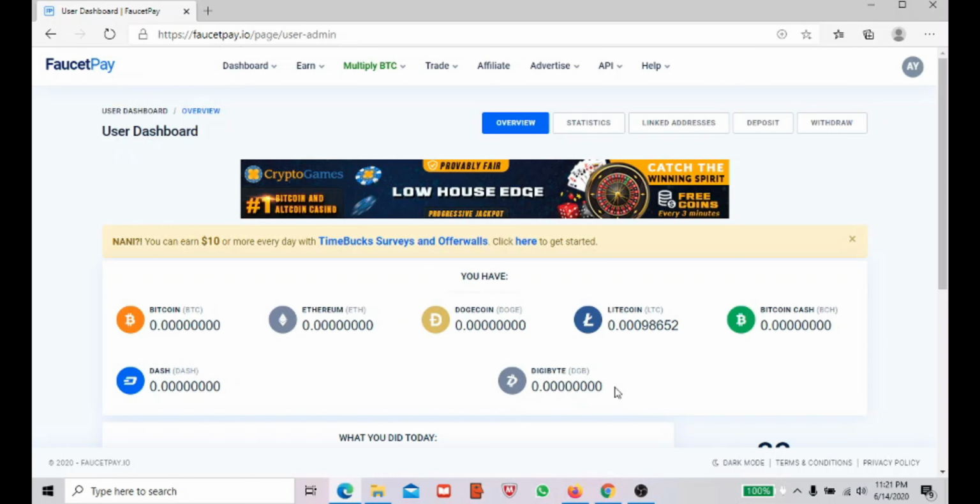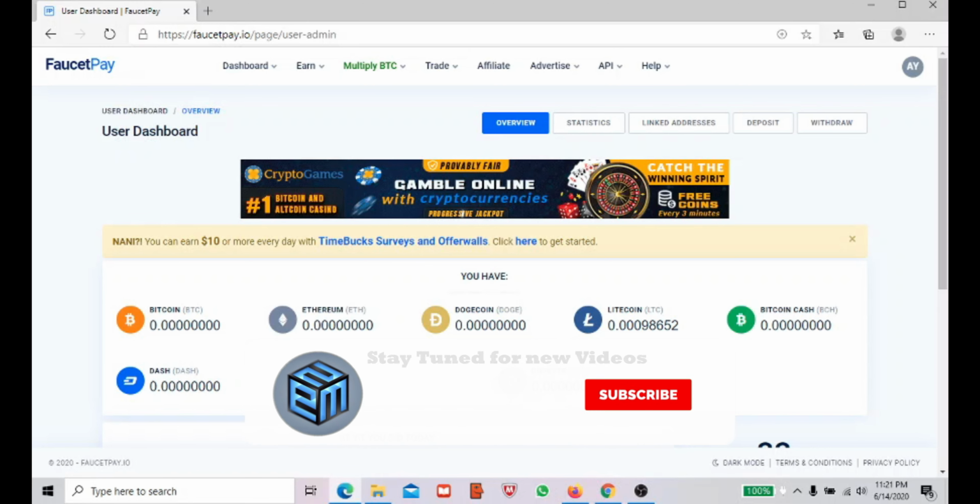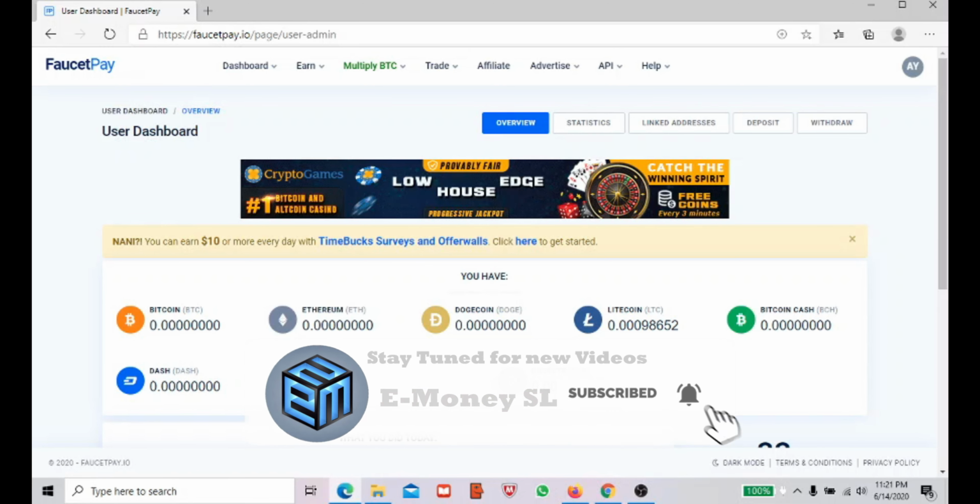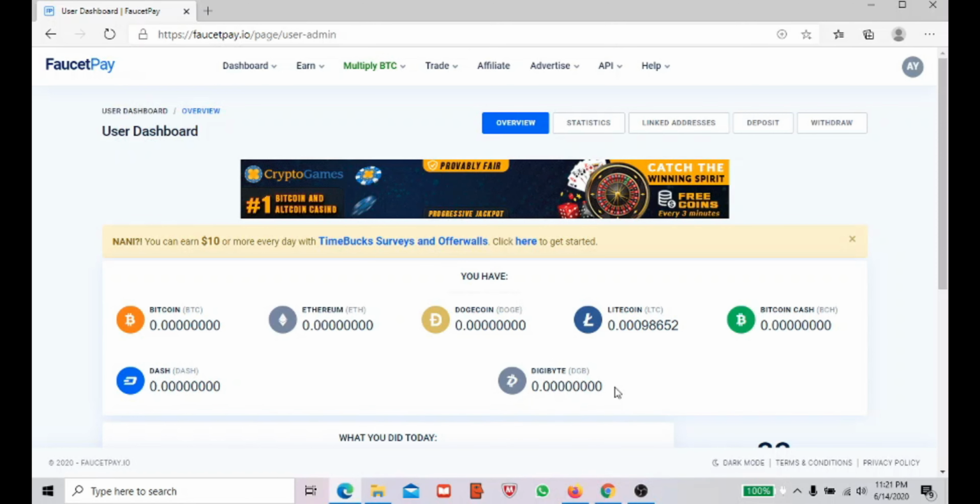Tomorrow you will get a cool website and you can see how to withdraw these Litecoins to your Faucet Pay account. Once all these are done, I will bring another video to show how you can trade your Bitcoins or Ethereum, whatever cryptocurrencies you have earned in this Faucet Pay, and I will show you how to earn cryptocurrencies from Faucet Pay as well. They have many options which you can select. So stay tuned with me. I will show you how to do this mining of these cryptocurrencies.